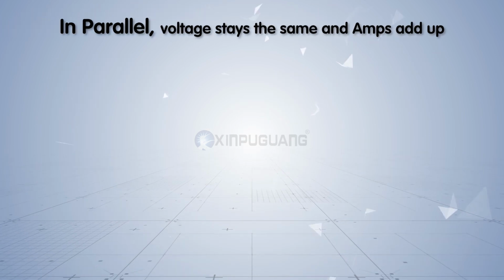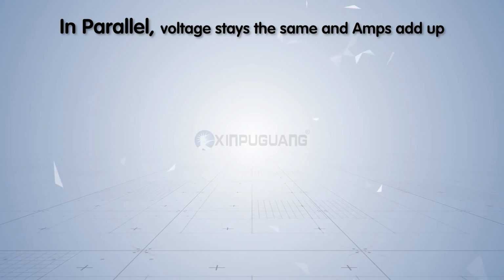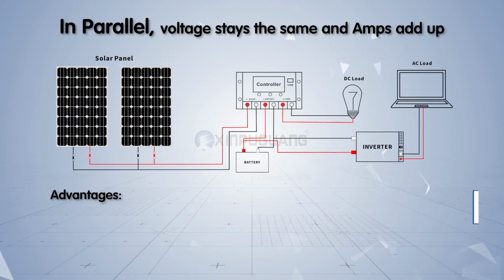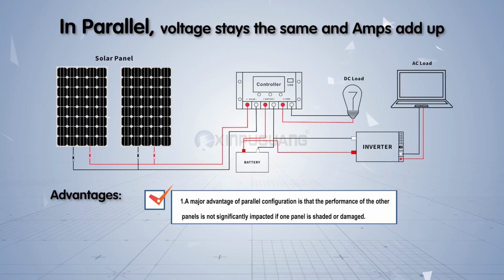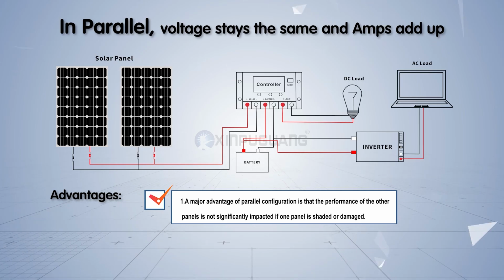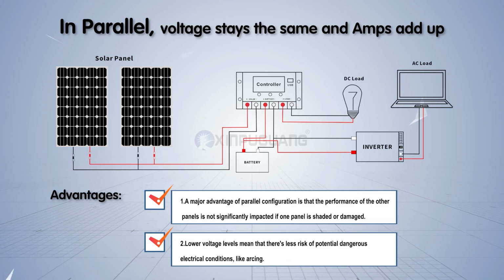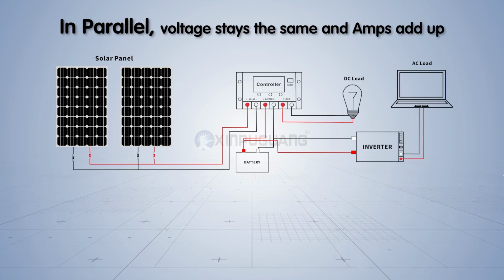In parallel, voltage stays the same and amps add up. Advantages: 1. A major advantage of parallel configuration is that the performance of the other panels is not significantly impacted if one panel is shaded or damaged. 2. Lower voltage levels mean that there's less risk of potentially dangerous electrical conditions, like arcing.